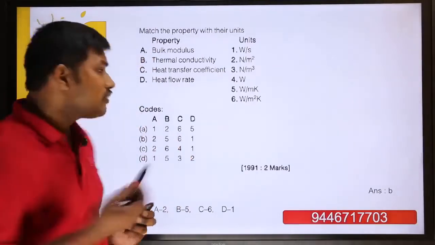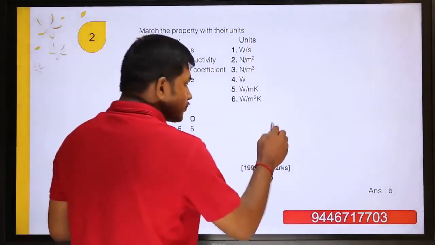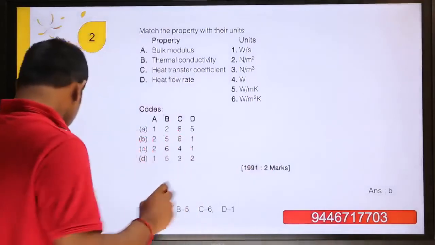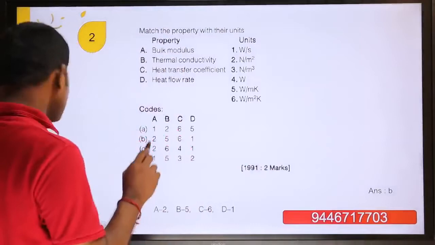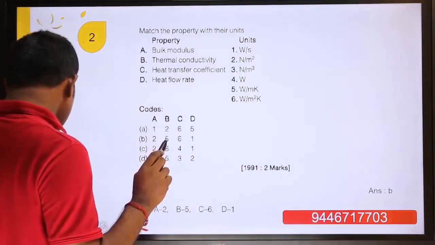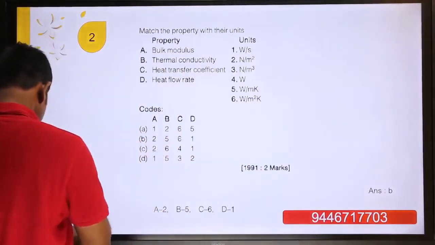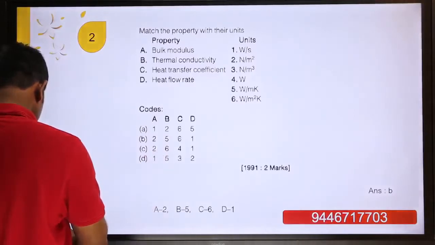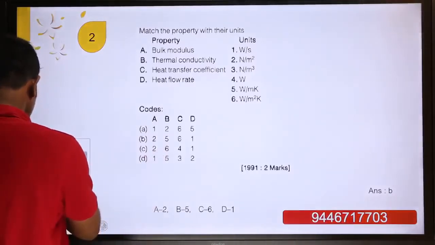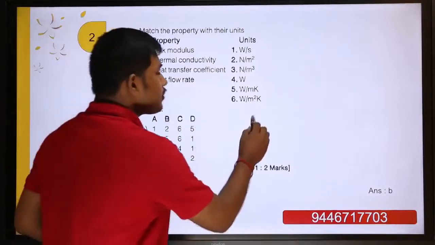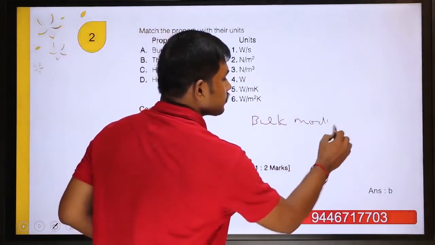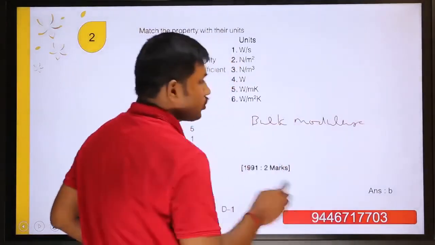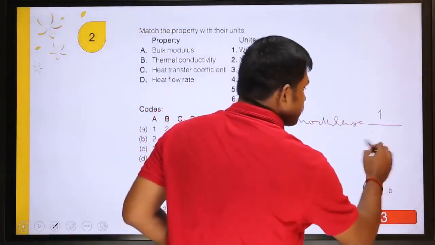As per the definition, we know the bulk modulus is the reciprocal of compressibility. So bulk modulus is equal to 1 by compressibility.